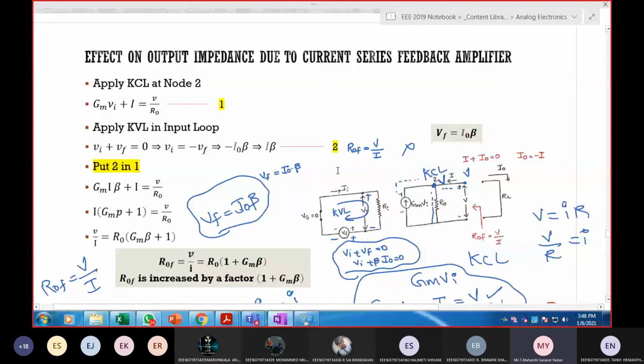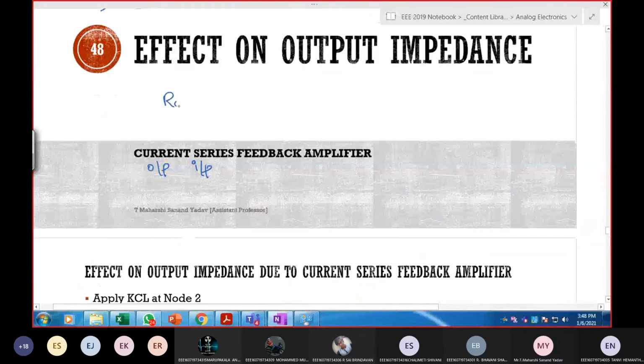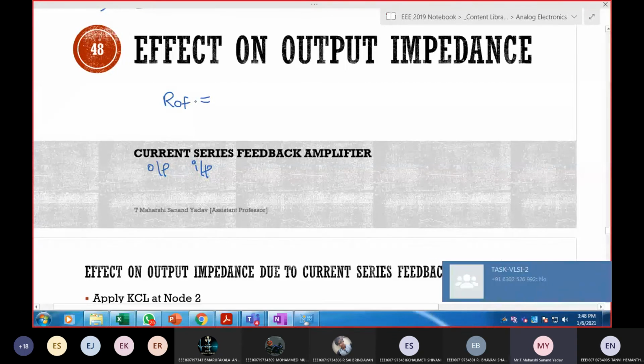ROF for current series. Solve and tell me the answer. What will happen to output impedance or output resistance with feedback in case of current series?